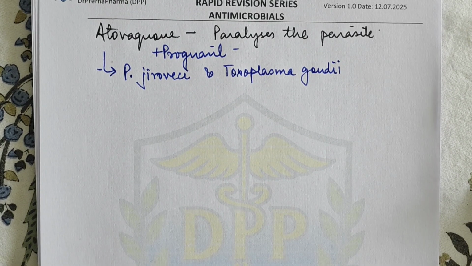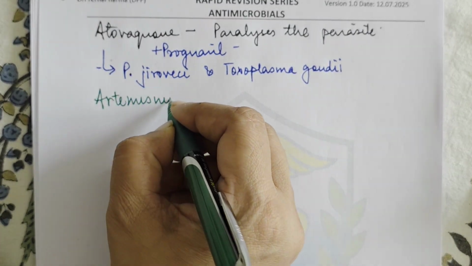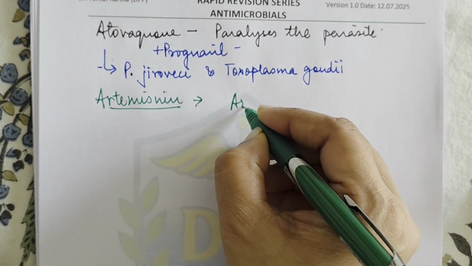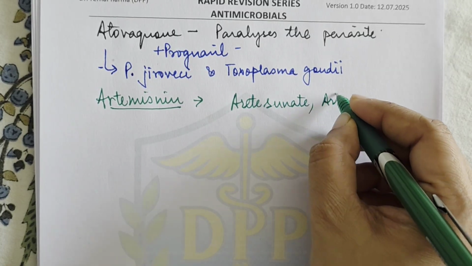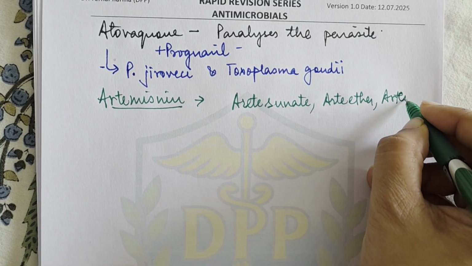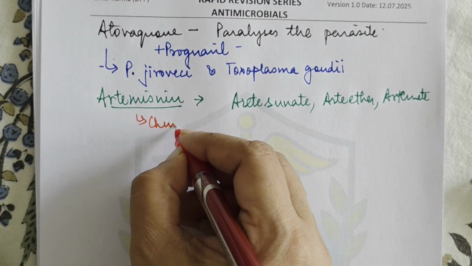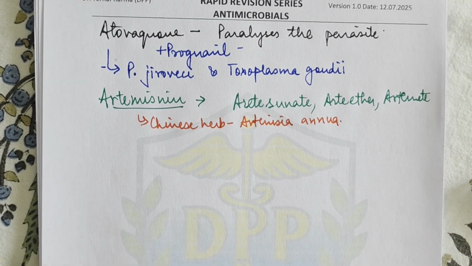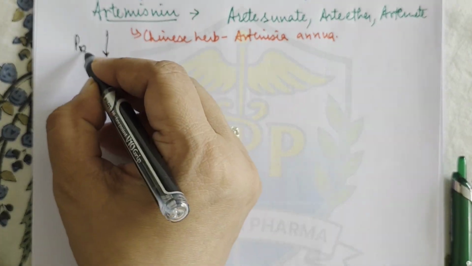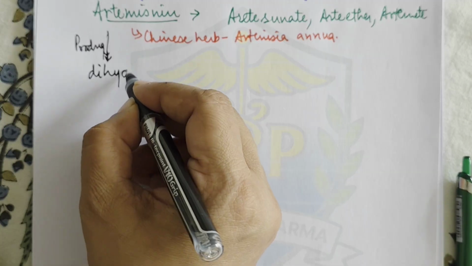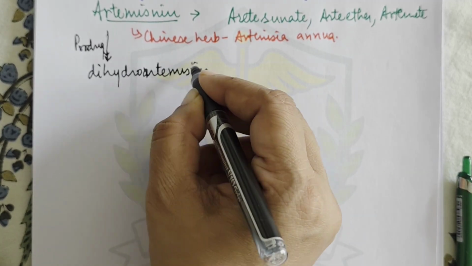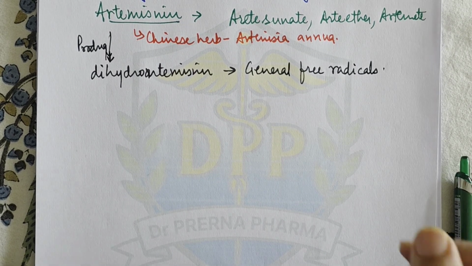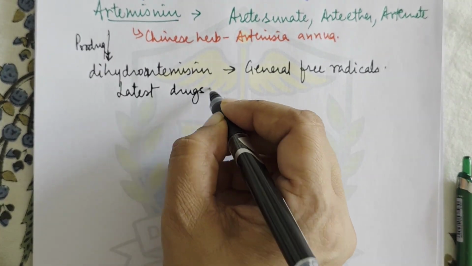Okay. The next drugs that we discuss are artemisinin derivatives. Under artemisinin come artesunate, arteether, and artemether. All these drugs are obtained from a Chinese herb called Artemisia annua. Artemisinin is a prodrug, and it is activated to form dihydroartemisinin. Then they generate free radicals, and these free radicals damage the parasitic membrane. These are the latest drugs in the treatment of malaria, and they have revolutionized malarial treatment.